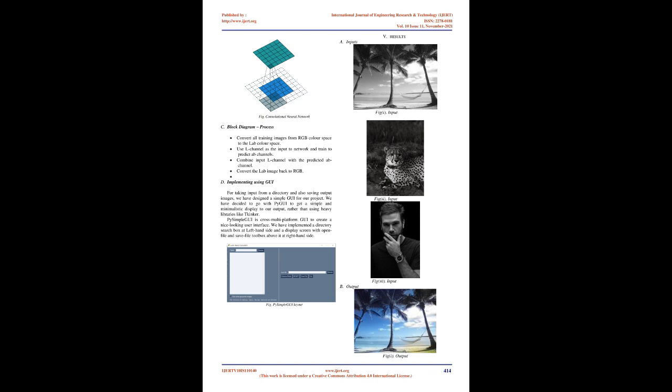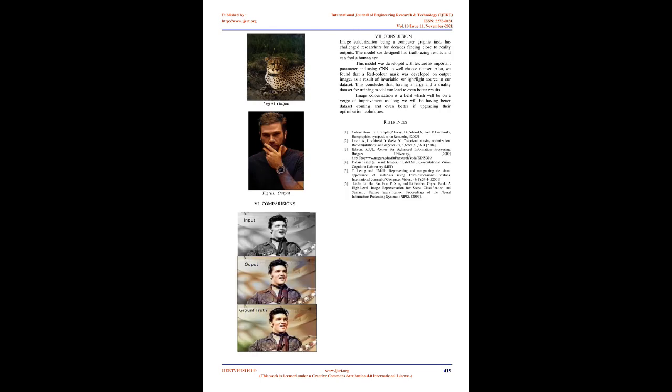The trained model is released in Caffe model format, which is a deep learning framework developed by Berkeley AI Research, BAIR. This defines a net layer by layer in its own model scheme. We convert the trained images from RGB color space to the Lab color space. Similar to the RGB color space, the Lab color has 3 channels. But unlike the RGB color space, Lab encodes color information differently. The L channel encodes lightness intensity. The A channel encodes green-red. And the B channel encodes blue-yellow. Since the L channel encodes only the intensity, we can use the L channel as our grayscale input to our system. From that input we can predict the AB channels, then we can predict our final output image.